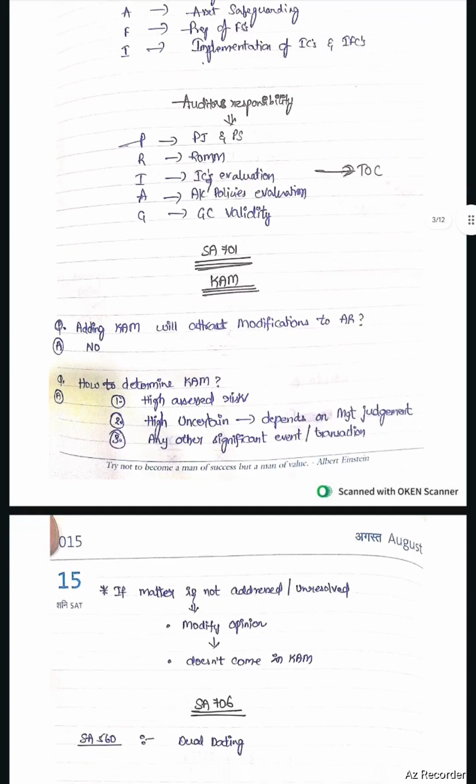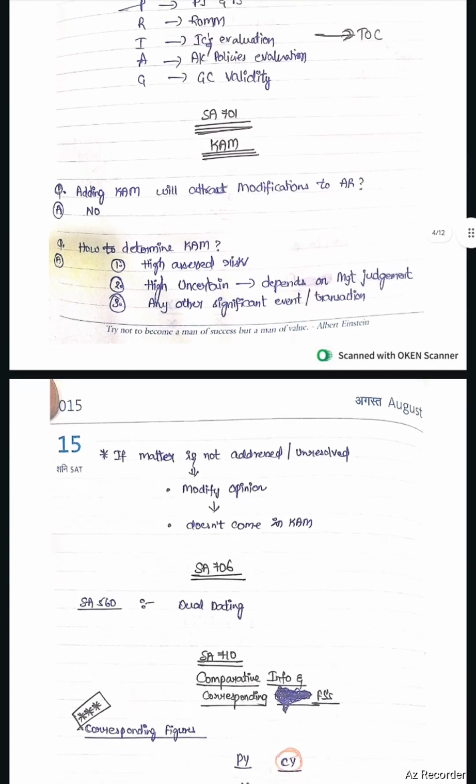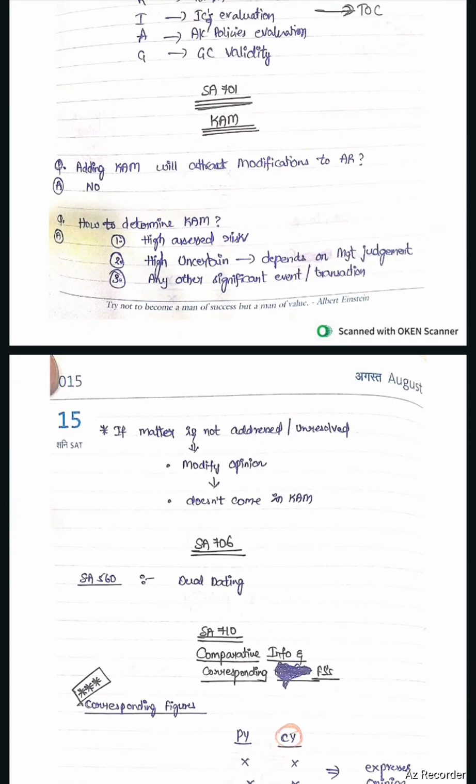SA 701 key audit matters. Adding key audit matter will attract modification to auditor's audit report? No. Adding key audit matter will not attract modifications to audit report. How to determine key audit matter? High assessed risk, high uncertain depends upon the management judgment. Determination of uncertainty depends upon the management judgment. Any other significant event or transaction.